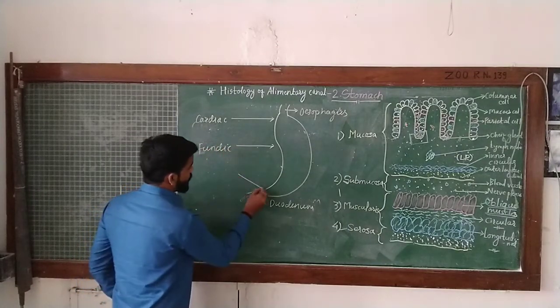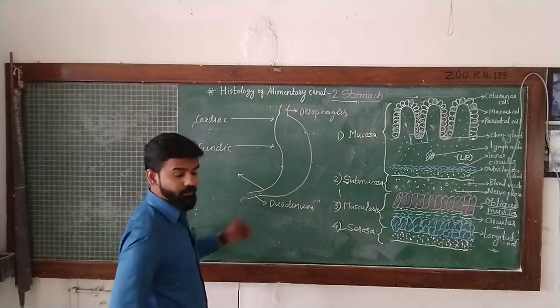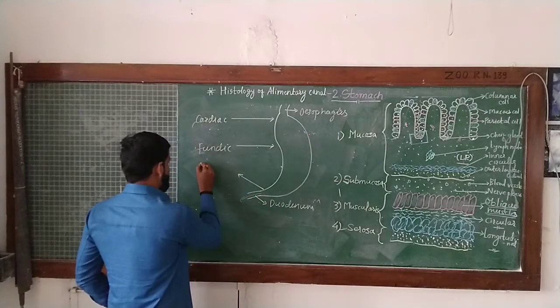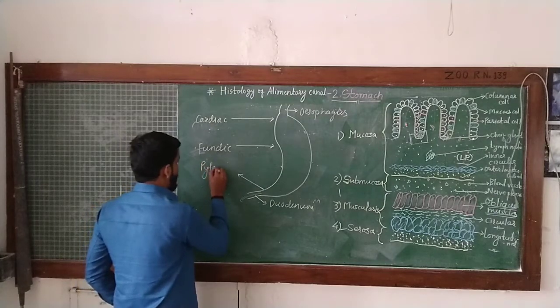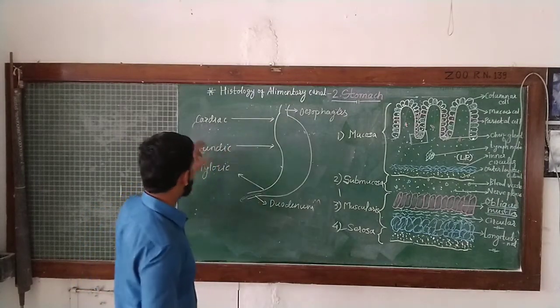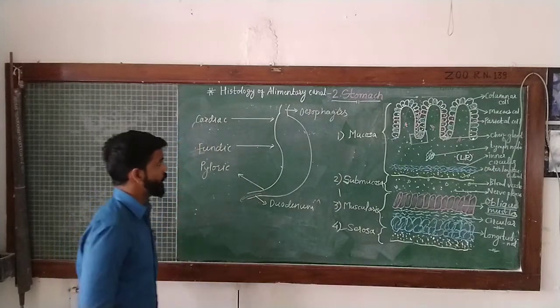While at the posterior side, just near to the duodenum, the narrower part is called pyloric stomach. Like this, stomach is structurally divided into three regions: cardiac, fundic and pyloric.